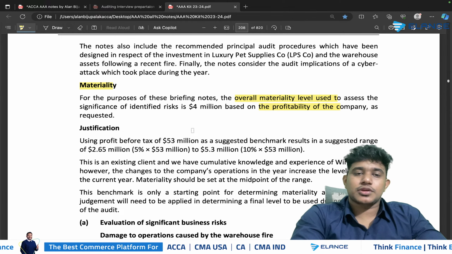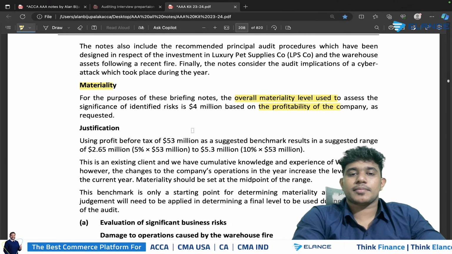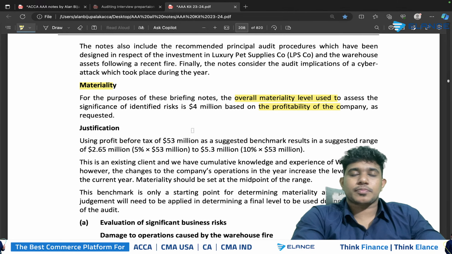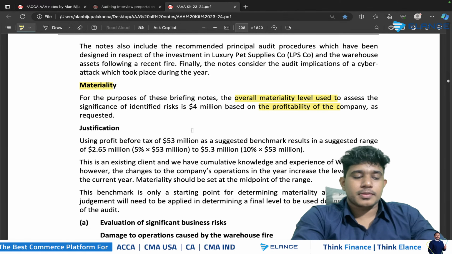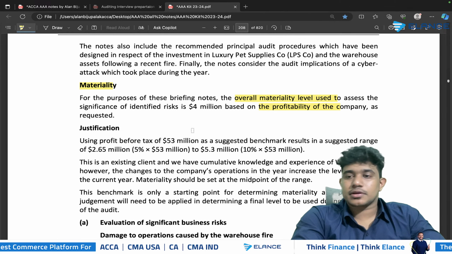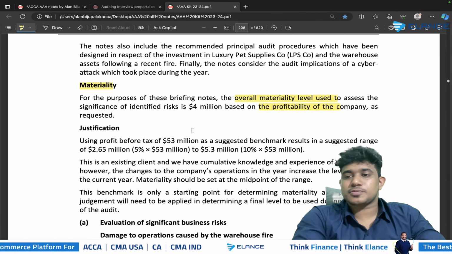You should consider whether it's a new client, newly listed client, possibility of having management bias. Then you should consider the possibility of having internal control weakness. Then high risk of material misstatement, managerial bias, all this has to be specified.